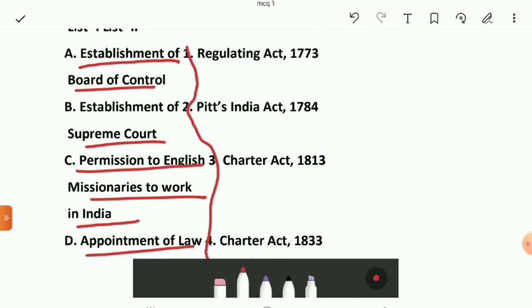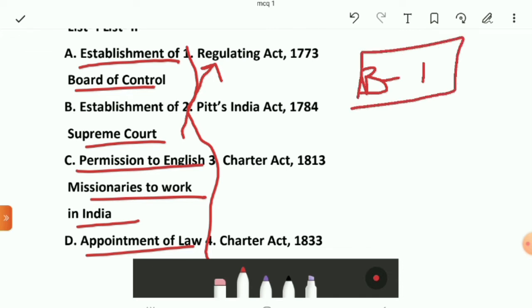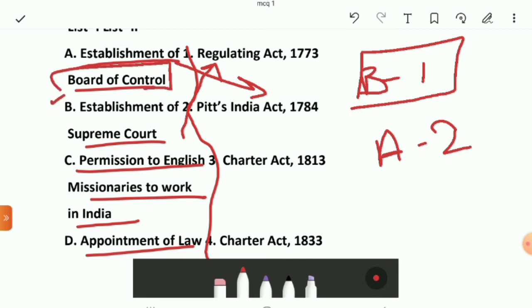So as we see, the Supreme Court was established by the Regulating Act of 1773. For B, it is first statement. And the Board of Control was established by the Pitt's India Act of 1784. This Board of Control was given the permission to manage the political affairs in India, while the Court of Directors were allowed to manage commercial affairs. So in this way, this act, the Pitt's India Act, created a system of dual government.